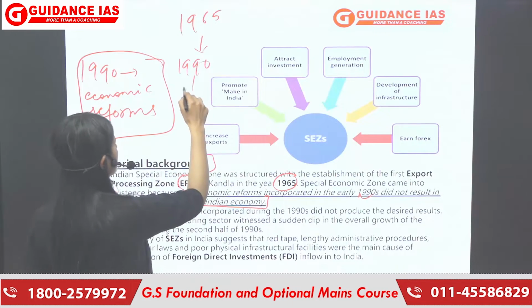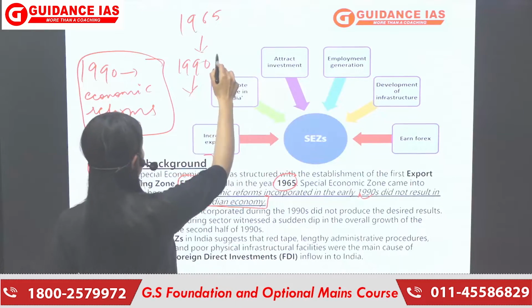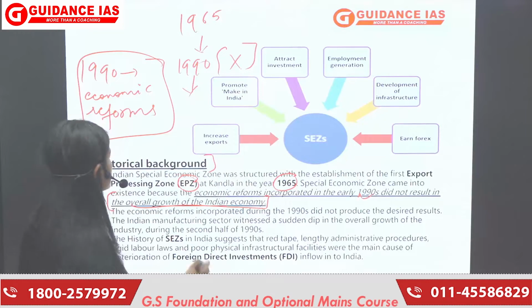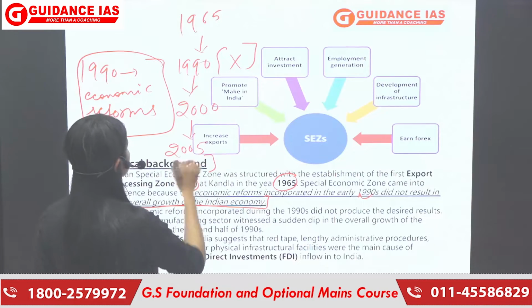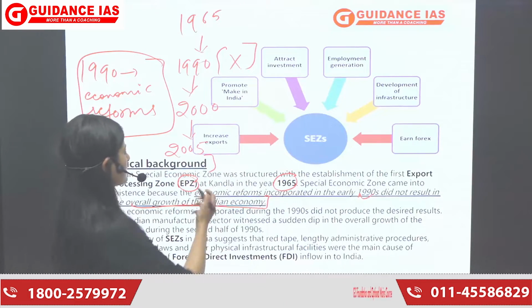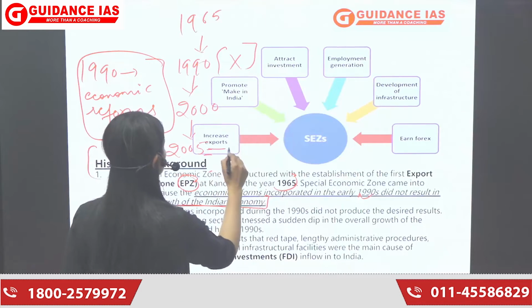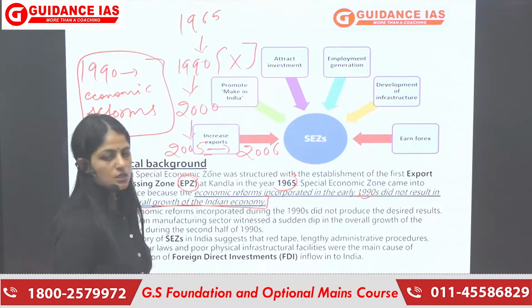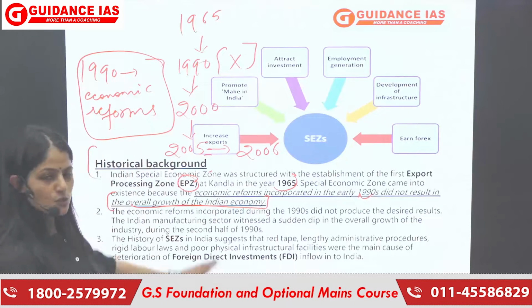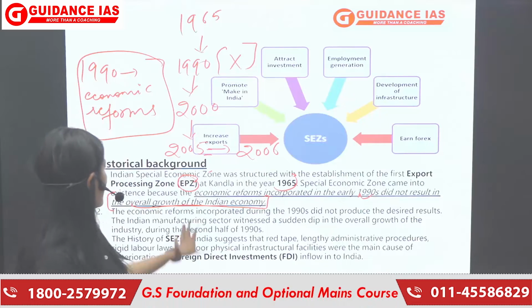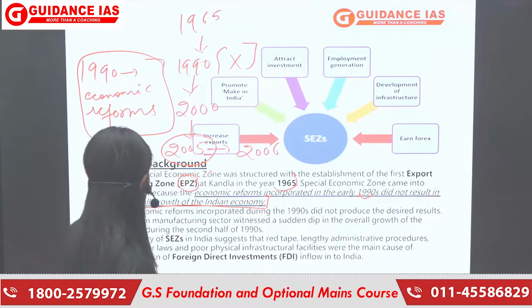Then economic reforms happened. ठीक है, इकोनॉमिक रिफॉर्म्स में जो भी हमारे डिजायर्ड रिजल्ट्स थे वो नहीं आए. Then we came up with this idea and this policy got introduced in 2000. It got implemented, or it started with 2005, or it got effective in 2006. ठीक है, this was briefly about how special economic zones came into place. So this is the chronology. 1965 से शुरू किया, 1990 के economic reforms आए, and then 2005 में finally हमने SEZ establish कर लिया ताकि हम exports को boost कर सकें, right?